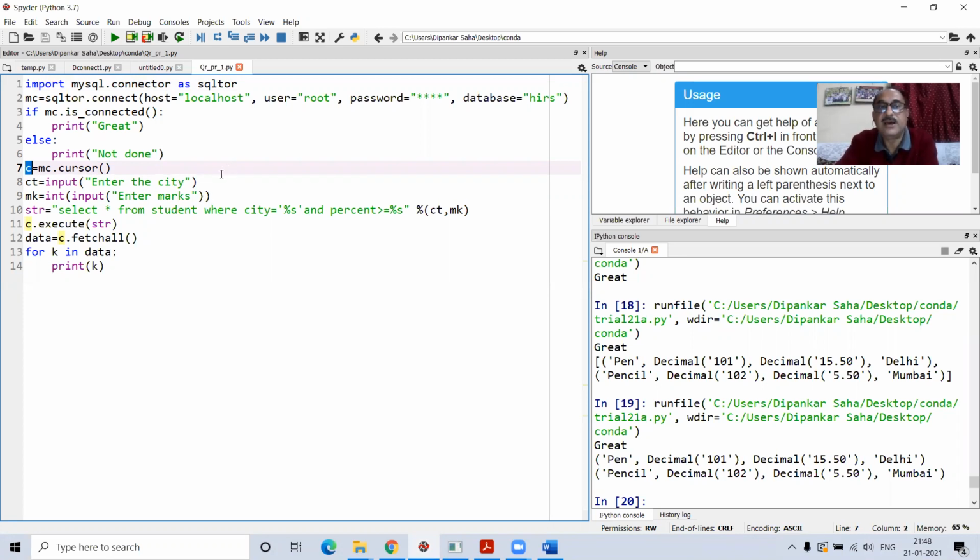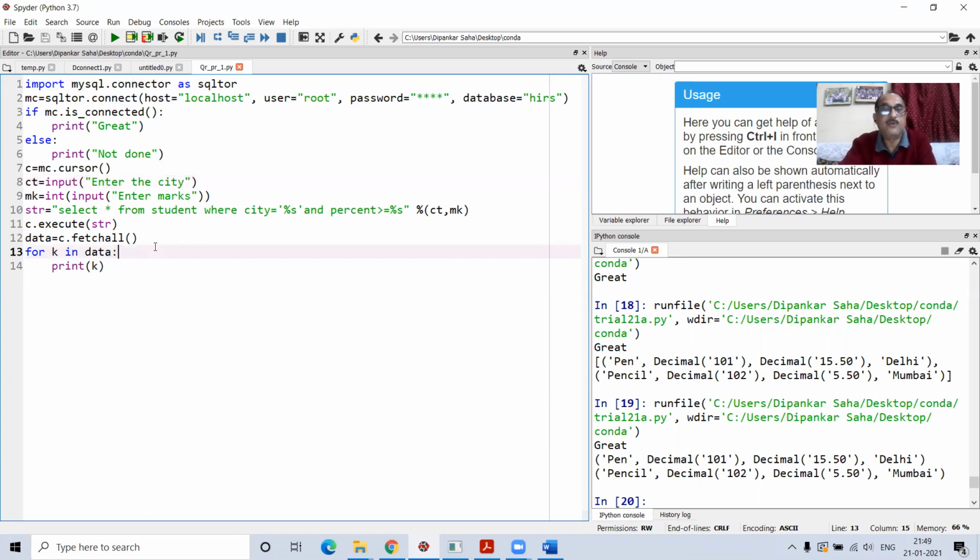Now before I performed that execution of the MySQL commands, what I have done, I asked the user to input the city name, which city you want to filter. Okay, you want to filter by which city, and what is the marks that you want to talk about. So marks is an integer here, I mean a numeric figure here. I have to see the structure of what I exactly have done. So I took the integer value for the marks and I took a normal string value for the city.